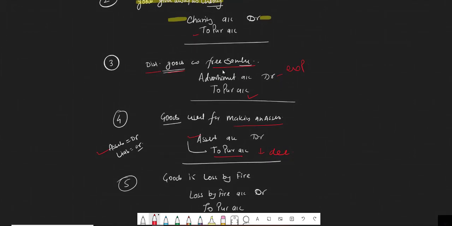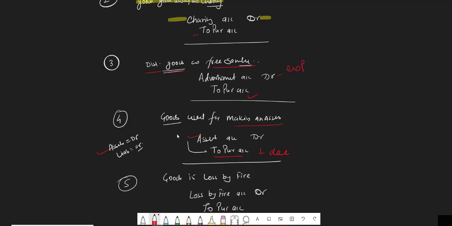Next, goods distributed as a free sample. When goods are distributed as a free sample, it is advertisement, and advertisement is known as an expense for the business, and all expenses are debit. So advertisement account debit. And what thing decreases? Purchase, because our goods decrease not because of sale, so we have to decrease our purchase. And how can purchase be decreased? By making the opposite entry. Purchase was debit, so to reduce the purchase, we make it to purchase account.